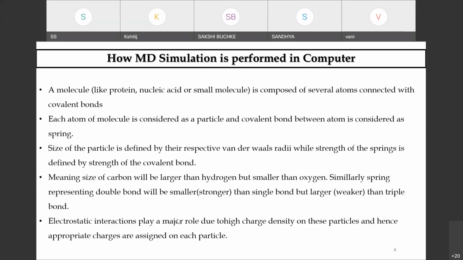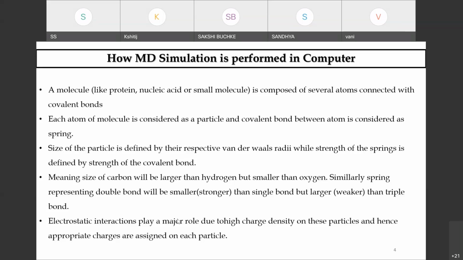So how do you do this in a computer? As I told you, you have those biomolecules which are composed of several atoms connected with covalent bonds, etc. Each atom of the molecule is considered as a particle, and each covalent bond between those atoms is considered as a spring. Once you have these forces inherent within the molecule, you have the size of the particle, which is governed by the van der Waals radii, etc.